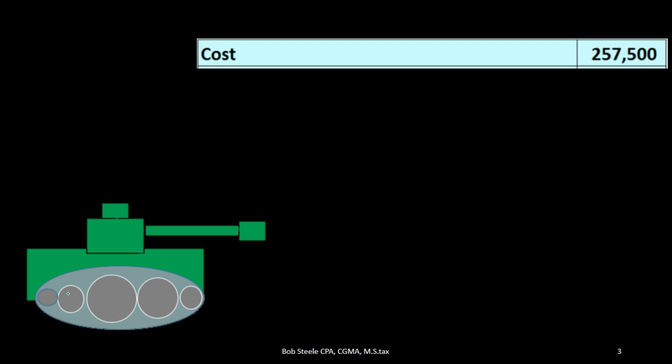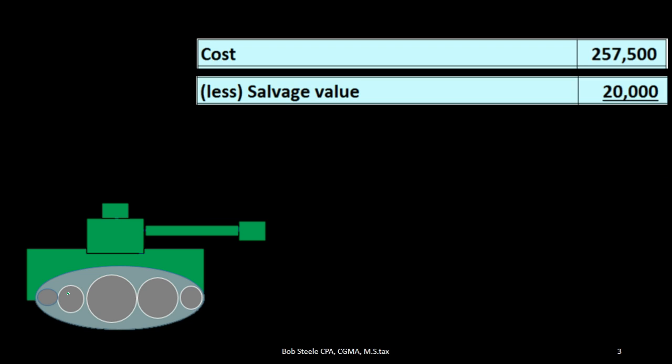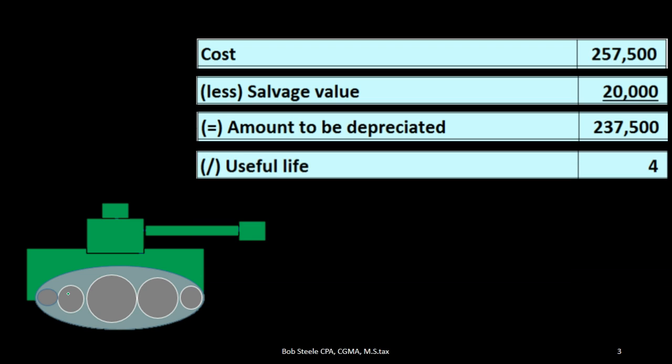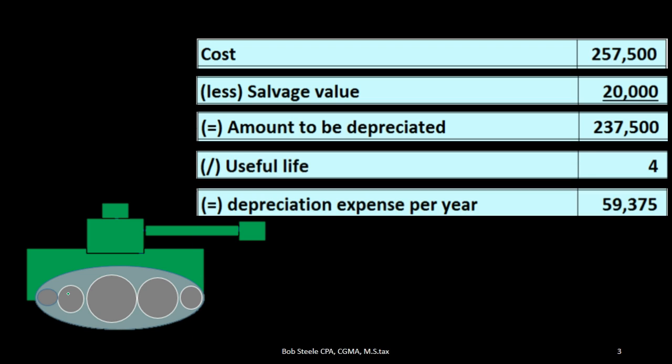If we have an example of depreciating our equipment here, being a tank, we have the cost less the salvage value. This is the calculation of the straight line depreciation estimate. That would give us the amount to be depreciated. We would then divide that by the 4 years to give us a yearly depreciation of $59,375 that we would then depreciate.